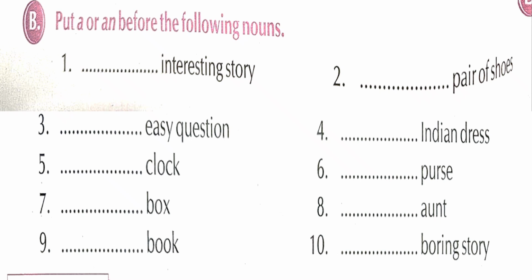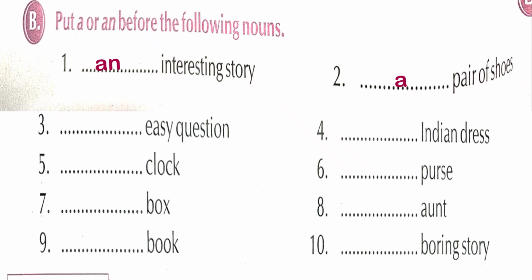Dear kids, now it's time to move to exercise B. Put a or an before the following names. First, dash interesting story. Interesting word is starting with the i sound. So we'll add an. Next, dash pair of shoes.